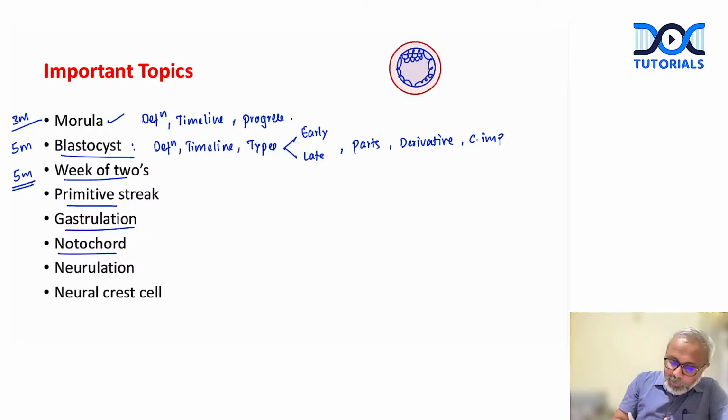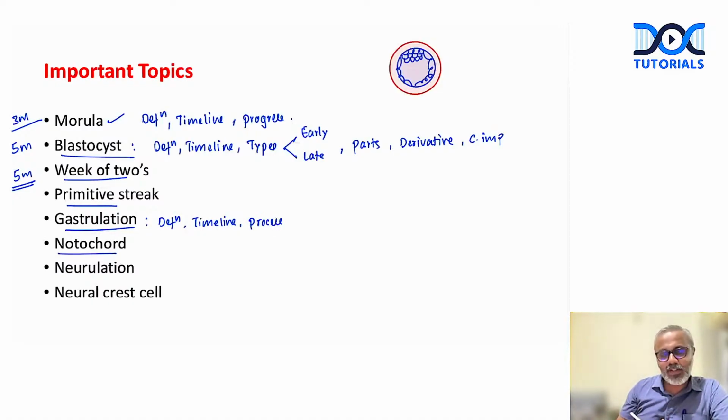Now, what about gastrulation, right? So what exactly is gastrulation? When does it occur, right? Then what is the process of gastrulation, right? Then when gastrulation happens, what is its clinical importance? This is how we need to explain the gastrulation process.